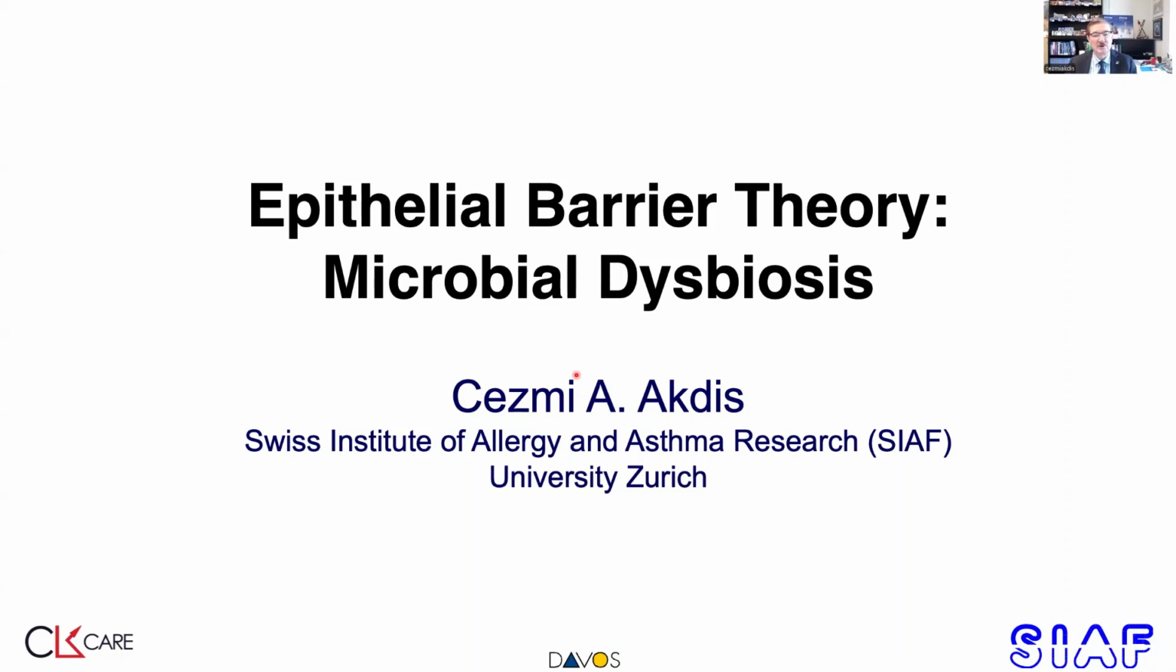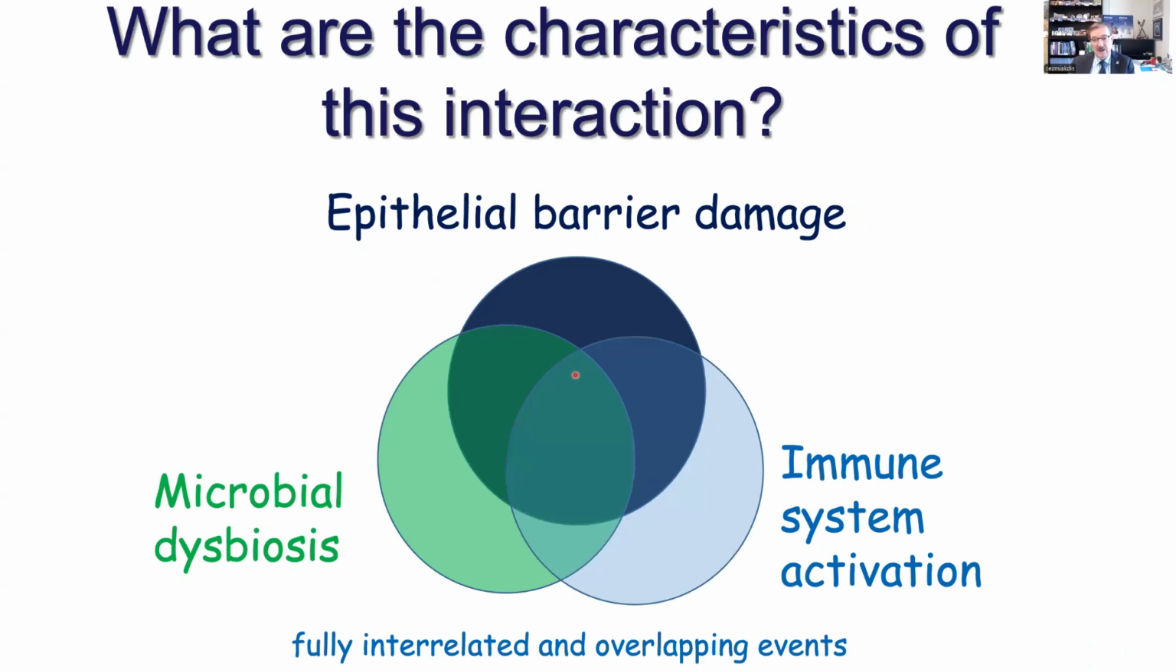In this short talk, I'll talk about microbial dysbiosis and its relationship to epithelial barrier theory. When we mention epithelial barrier theory, we always have three major pillars. The first one is epithelial barrier damage and epithelitis starting after the barrier damage.